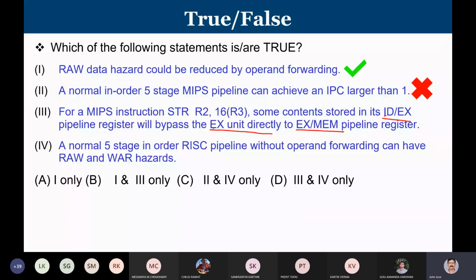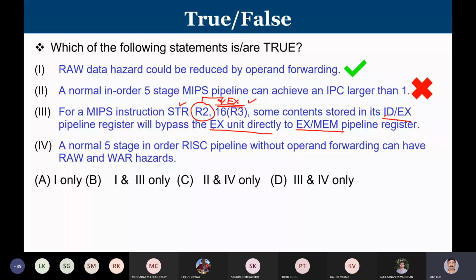If you look at this, there is a store instruction, and in a store the effective address is 16 plus the content of R3, and that will be found in the EX stage. So at the end of the execution stage, I will have the effective address available. And what is this R2? This is the source register. So essentially, the content of R2 is to be written to the memory location pointed to by 16 and R3.